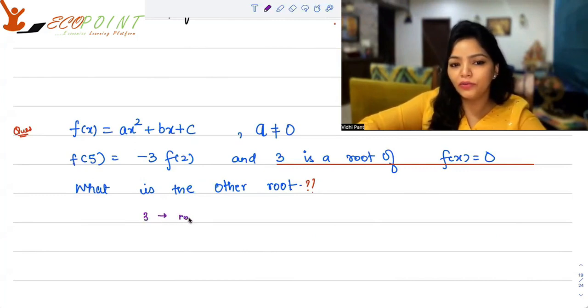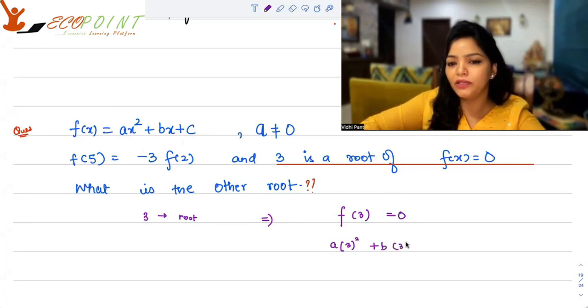3 is a root implies that f at 3 is giving you the value 0. And if the form of the polynomial is ax squared plus bx plus c, that means a into 3 squared plus b into 3 plus c is equal to 0. So I have an equation with me, which is 9a plus 3b plus c equals 0.